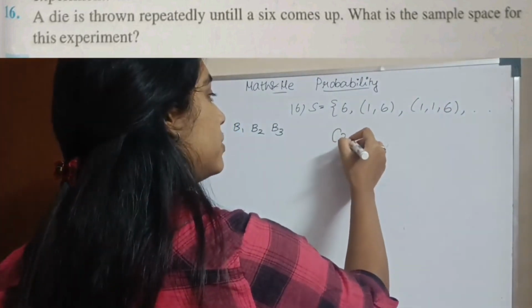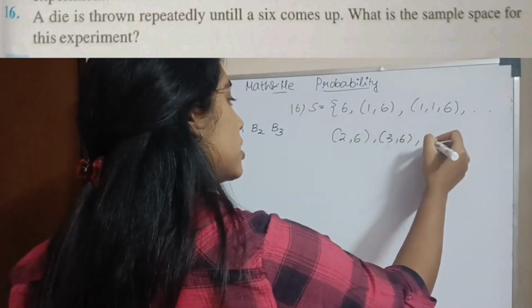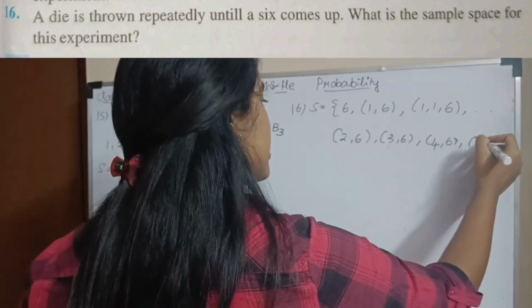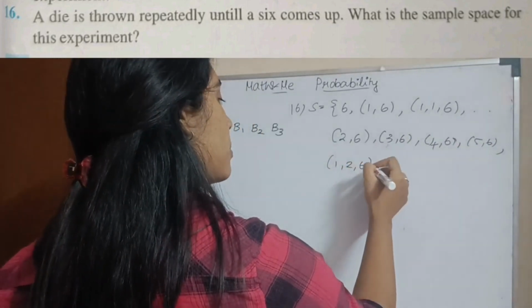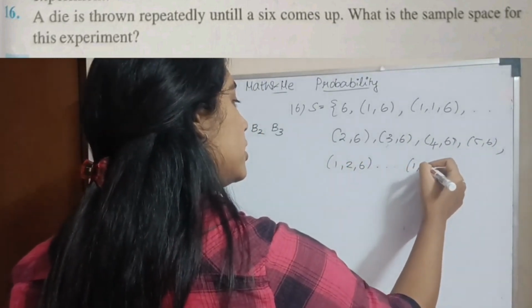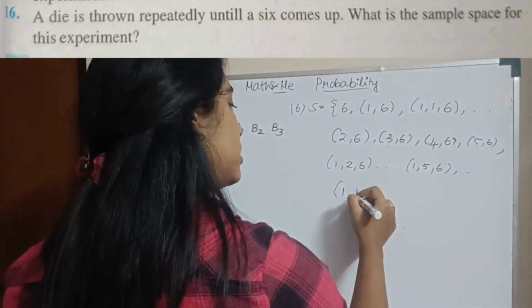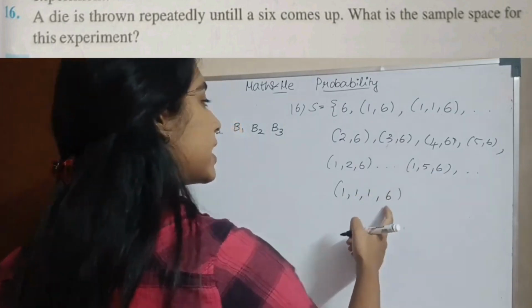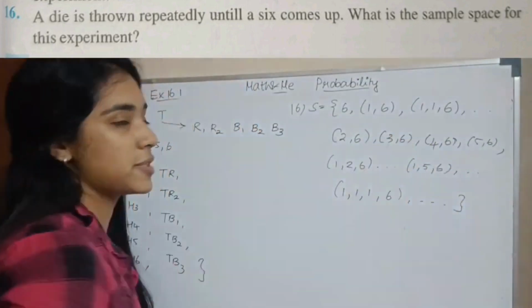Similarly, you can have 2, 6; 3, 6; 4, 6; 5, 6; 1, 1, 6; 1, 2, 6 and so on until 1, 5, 6. Similarly, you can have 1, 1, 1, 6. It can come in your fourth try. So this goes on. Okay, this is an infinite sample space.